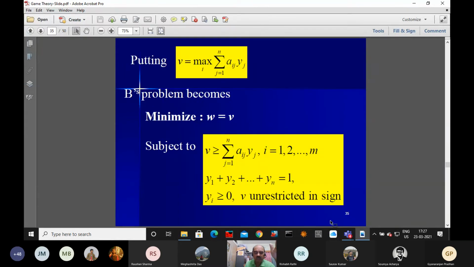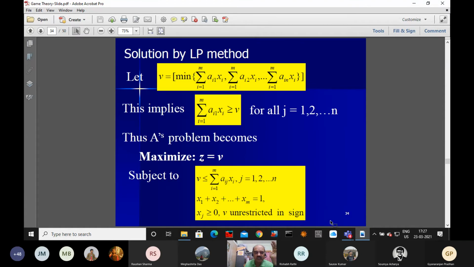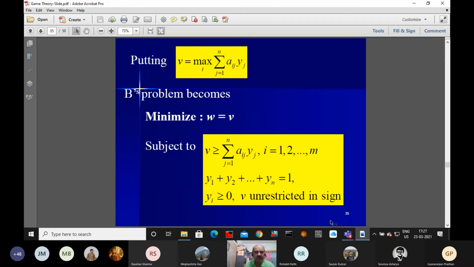This is actually the problem for player A, and this is the problem for player B. We are writing the two separately.